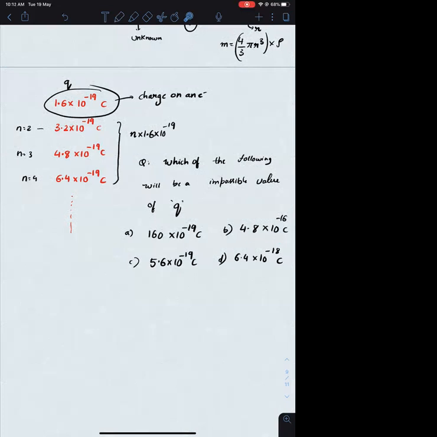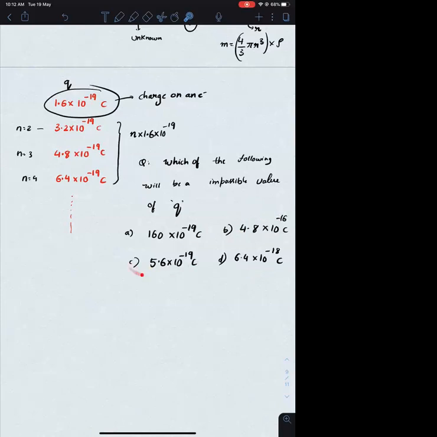If you are having 3 into 10 raised to 3, this is 10 raised to minus 16, not 19. If you are having 3000 electrons attached onto the oil droplet, then the charge will be this.